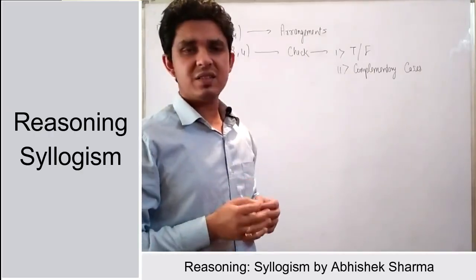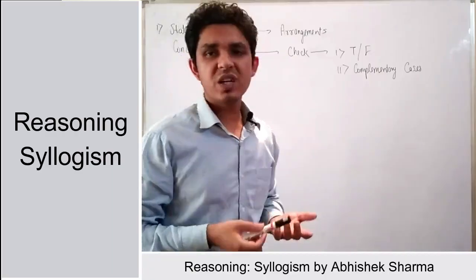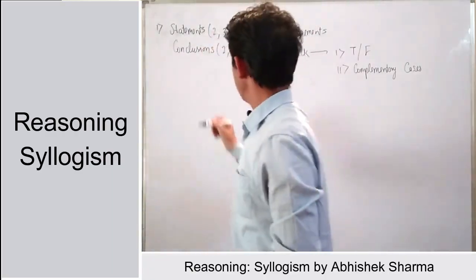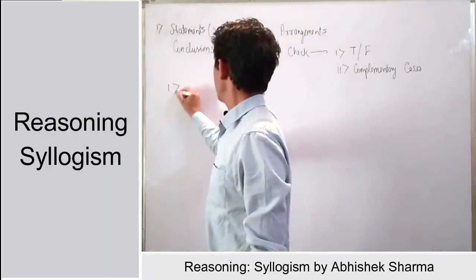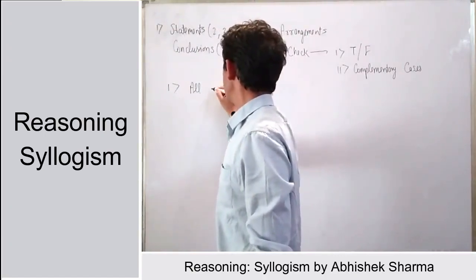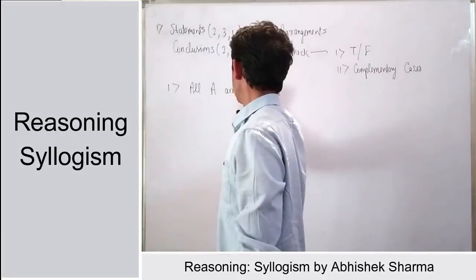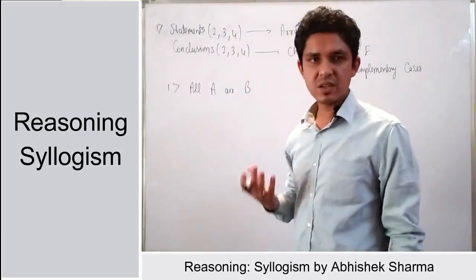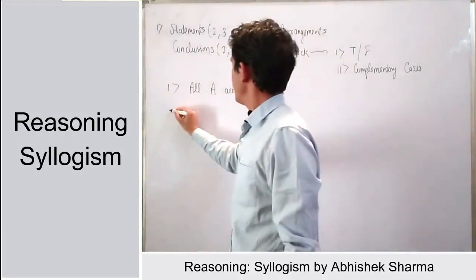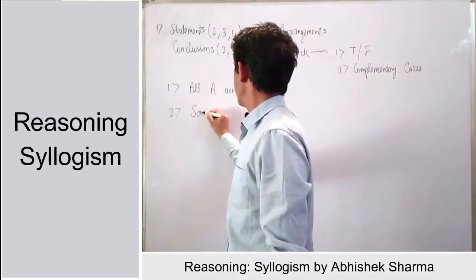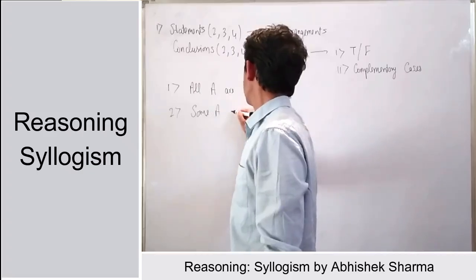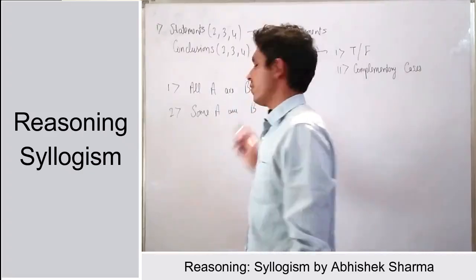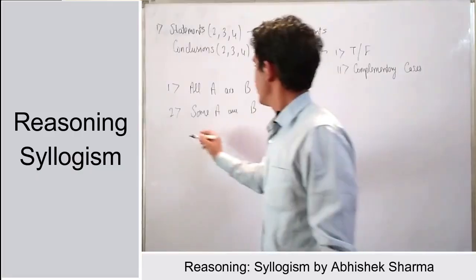Okay, what are these statements and conclusions? Statements and conclusions are basically simply sentences. Like if we talk about the sentence all A are B, this is a statement here. If we talk about some A are B, this is a type of statement here.